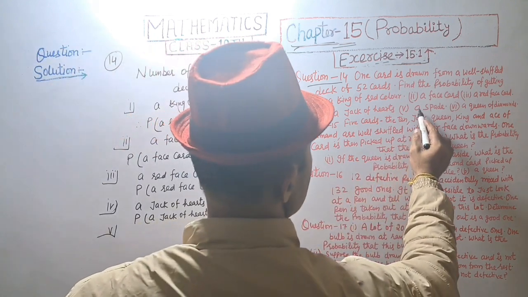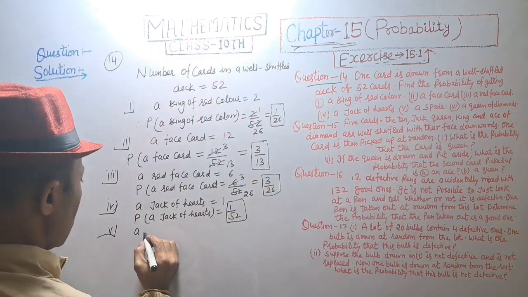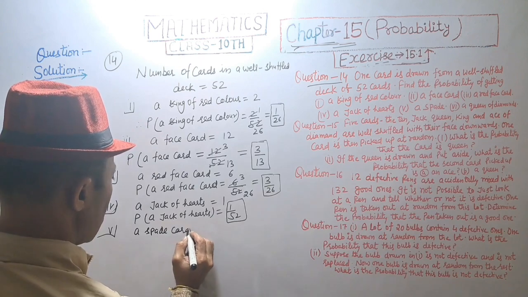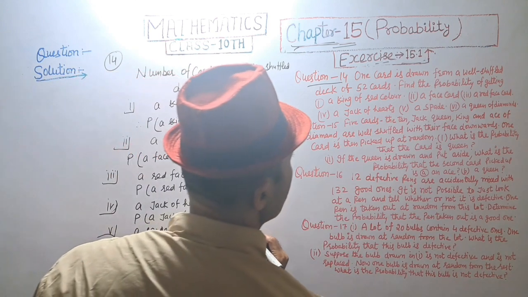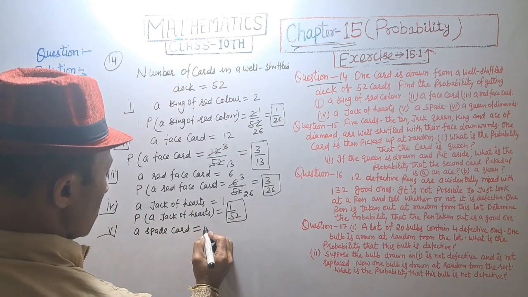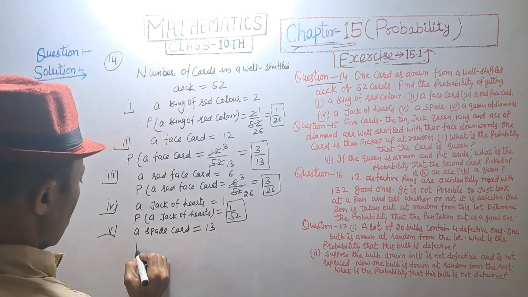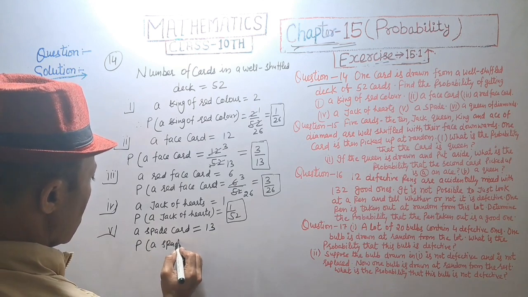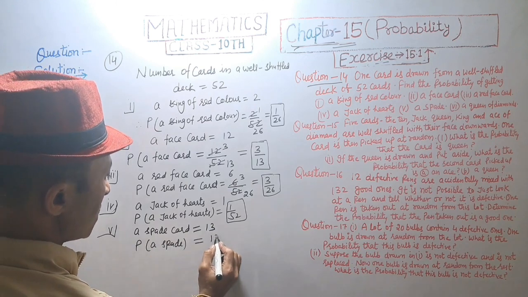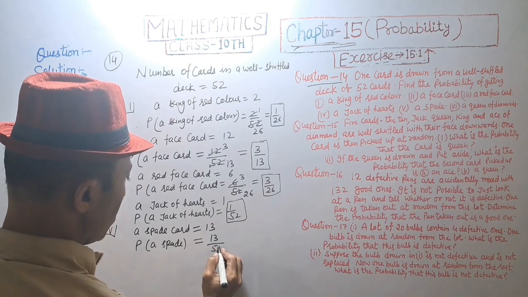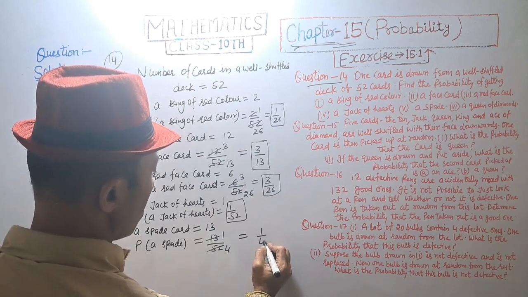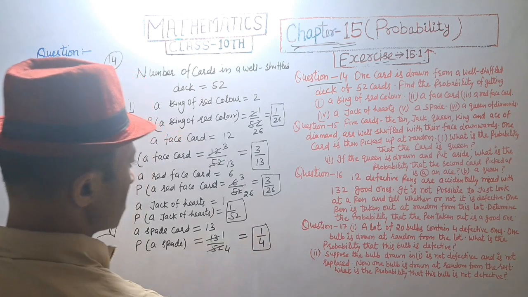And fifth, a spade. A spade card is equal to 13. Probability of a spade card, that is equal to 13 upon 52. 13 ones are 13, 13 fours are 52, is equal to 1 upon 4. Answer.